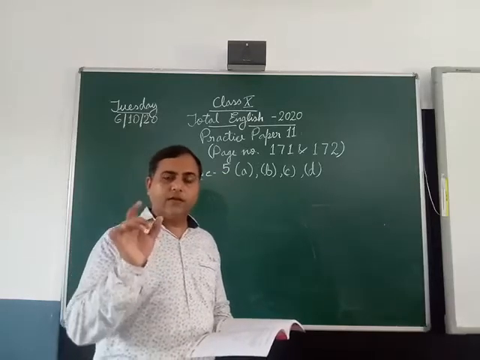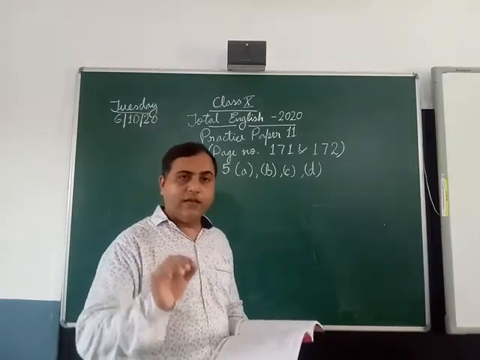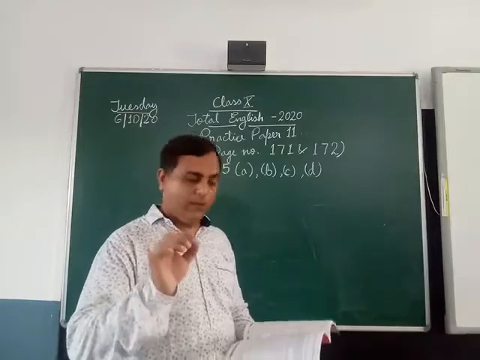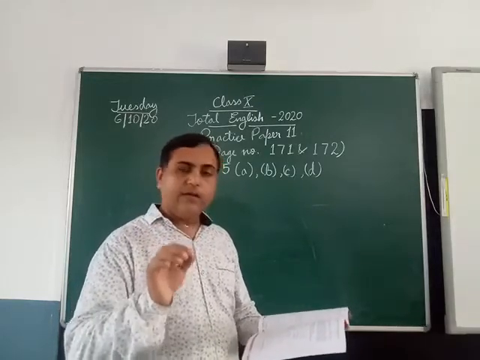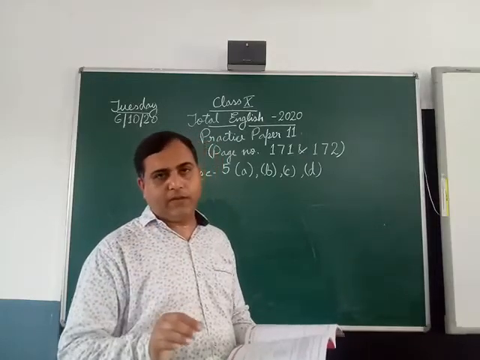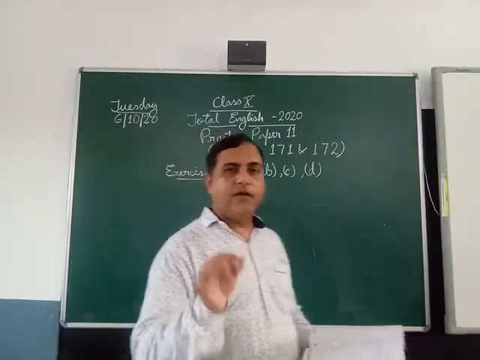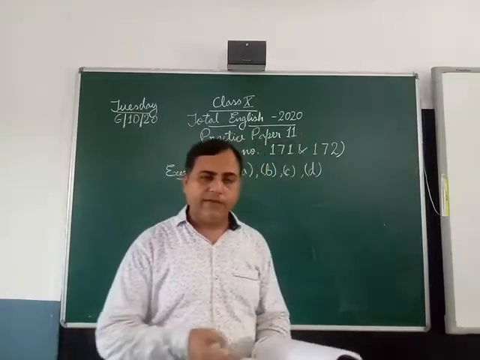So what is the answer for this? He works hard to support his old parents. Okay, he works hard to support his old parents.